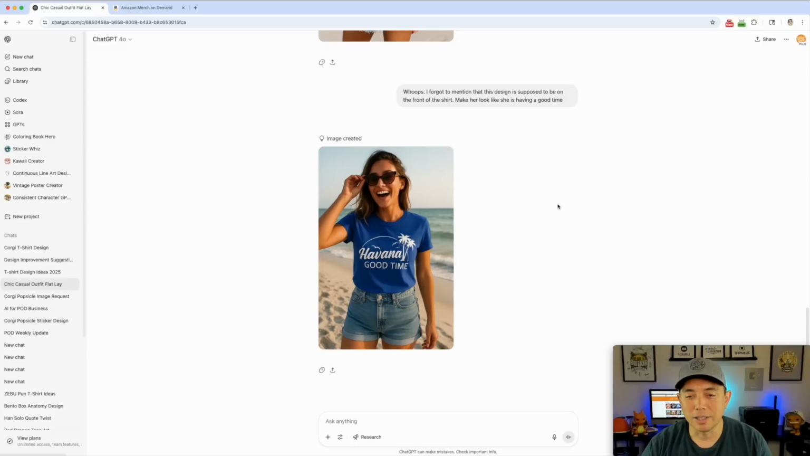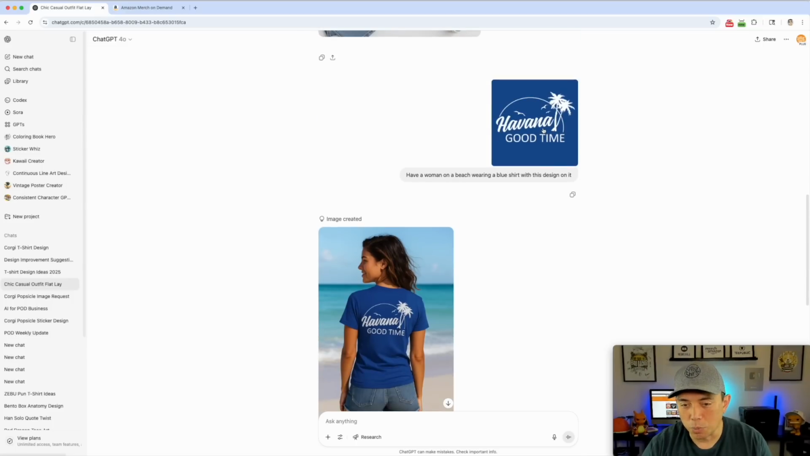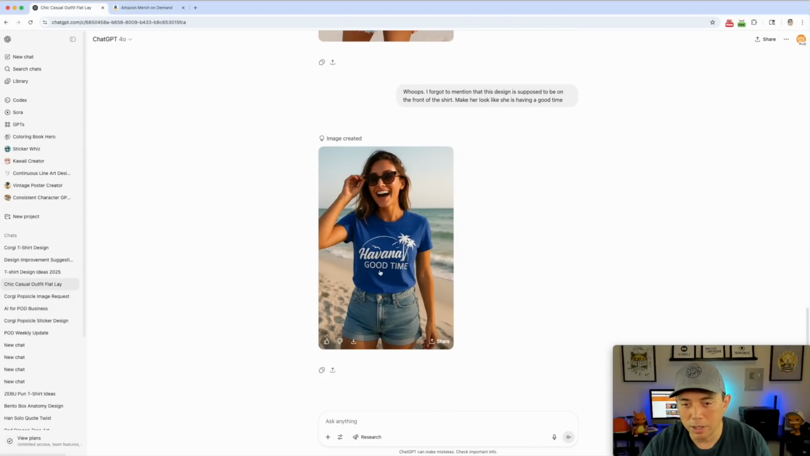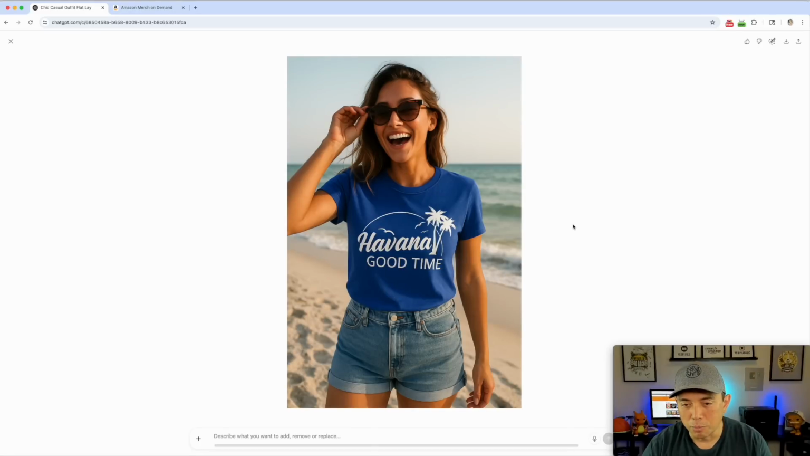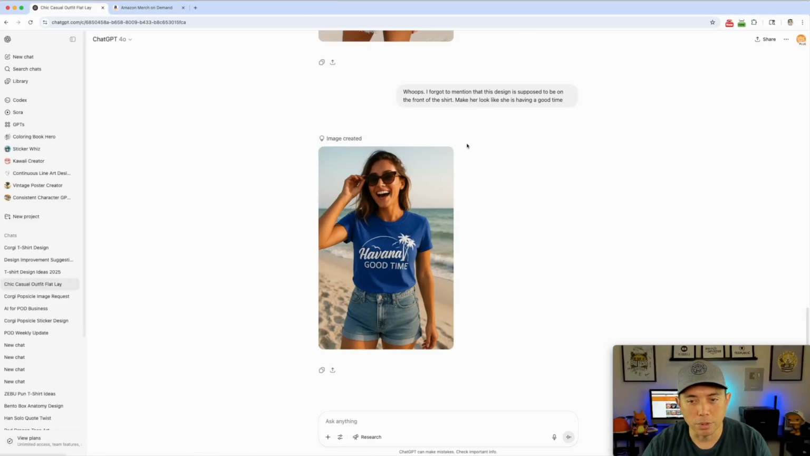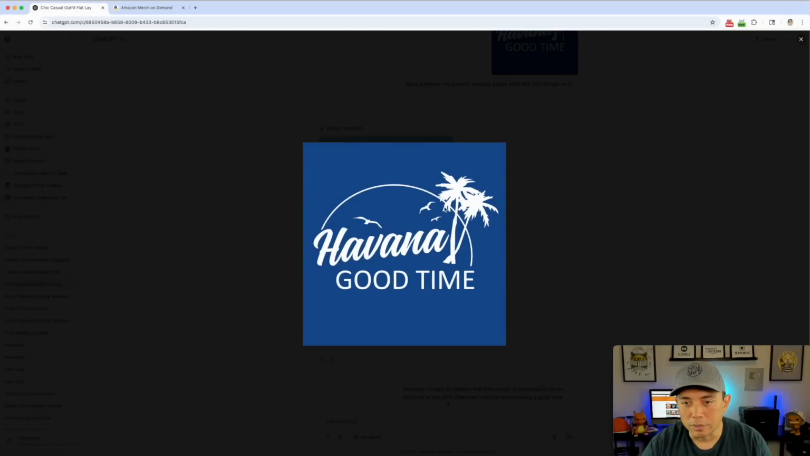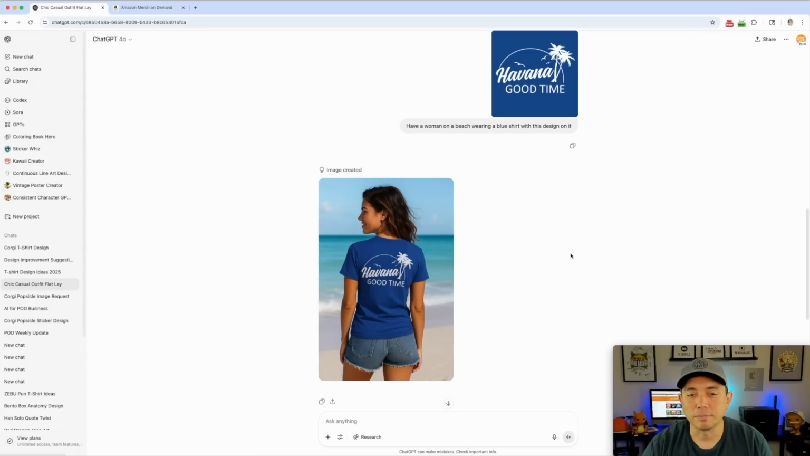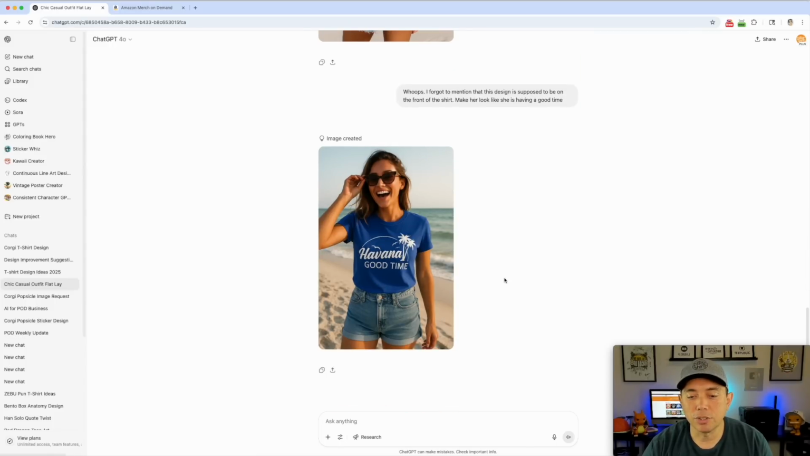Now, is it the same exact design? It's pretty close, right? Maybe the "good time" was a little thicker, but I like it. It put the birds in the right place. It just took this design and put it on there, which is really cool. All right, let me show you in real time.